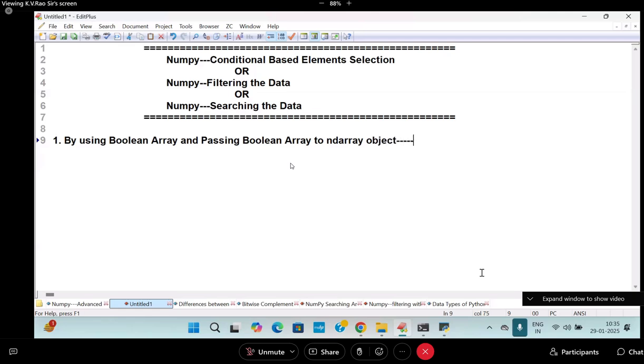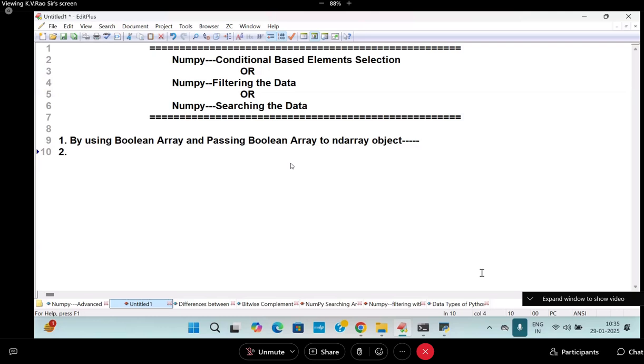Number two, by using NumPy dot where. This is going to give you what? Indices. This syntax takes a test condition.